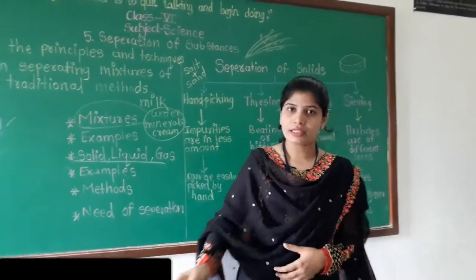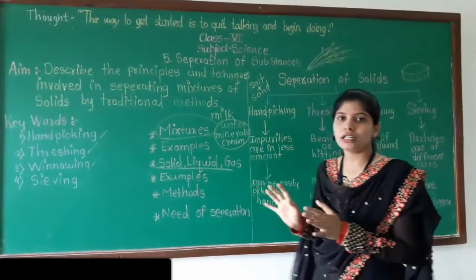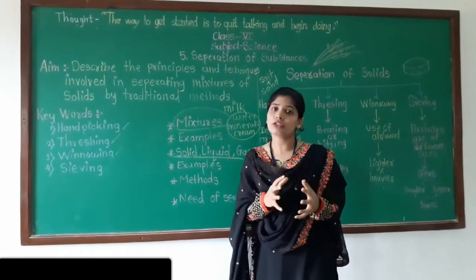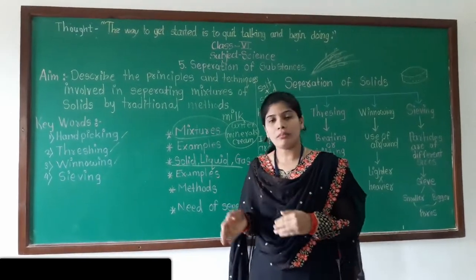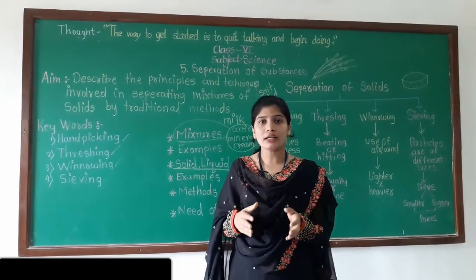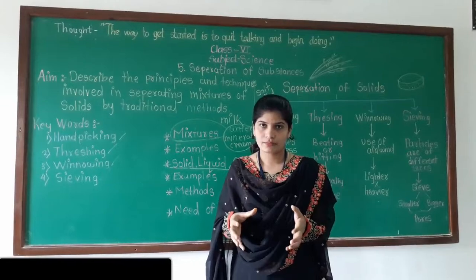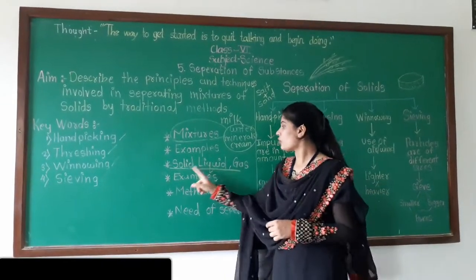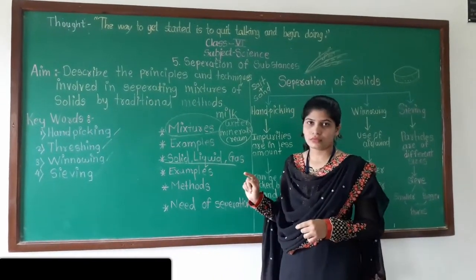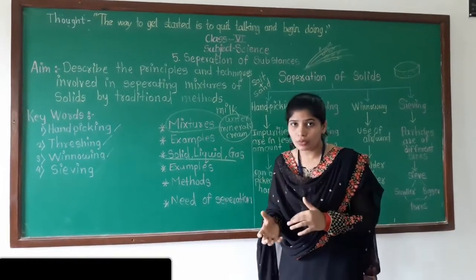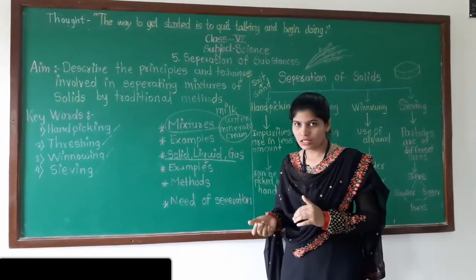Let's revise the things that we have learned in this session. First we learned about mixtures. What are mixtures? Mixtures are made up of two or more substances. Then we learned about solid, liquid and gas. A mixture may be solid, liquid, or liquid and gas.